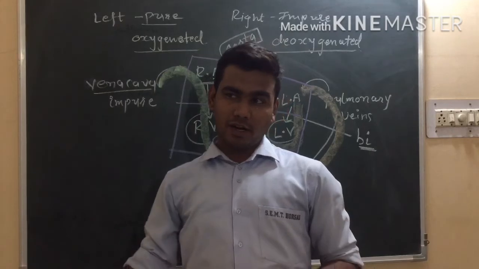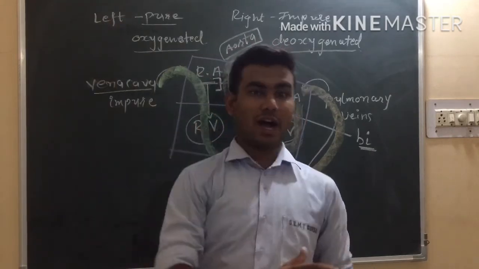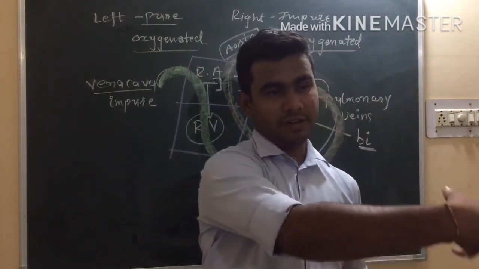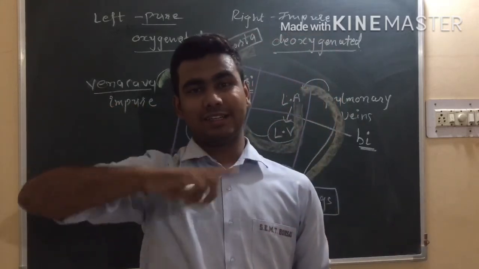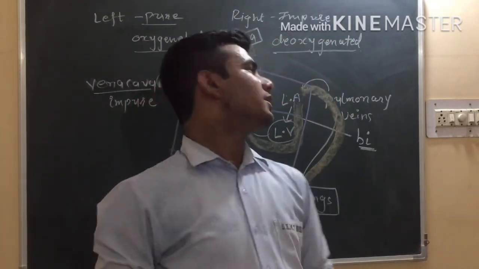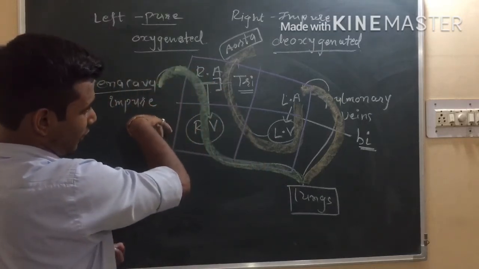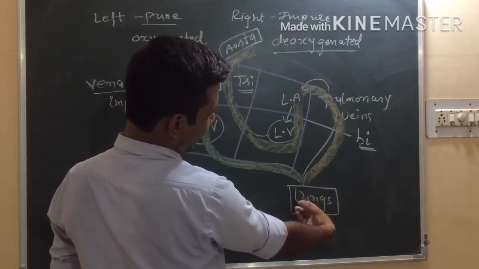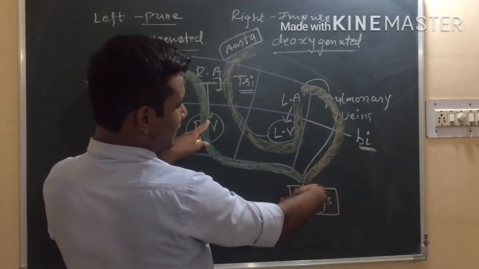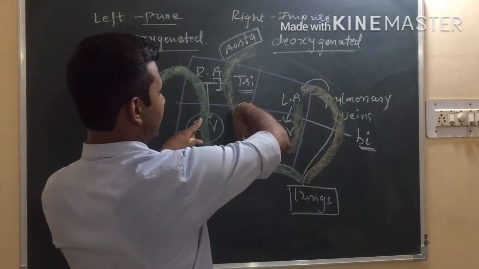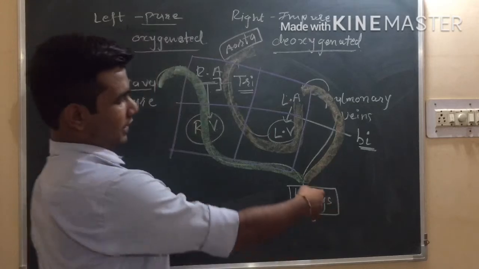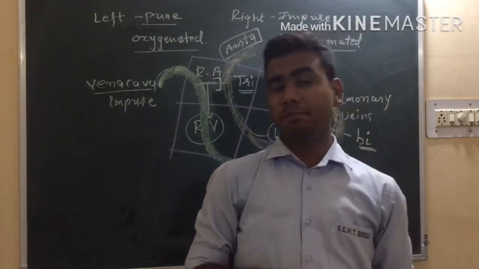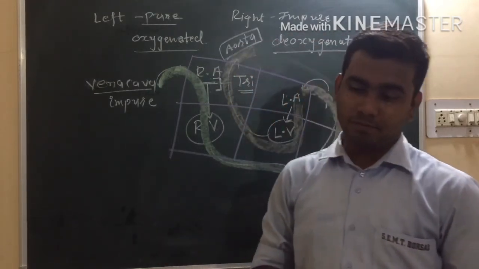So the impure blood passes through the heart into the lungs, that is the first time, and when it gets pure, then the pure blood passes through the heart to different parts of the body, right? So the impure blood from different parts of the body enters into the heart. From the heart, for purification, it goes to the lungs. So the first circulation, in the lungs it gets purified, again it comes to the heart, and from the heart it is sent to different parts of the body. So this was our second circulation. This way the circulation of blood in human beings is called double circulation.